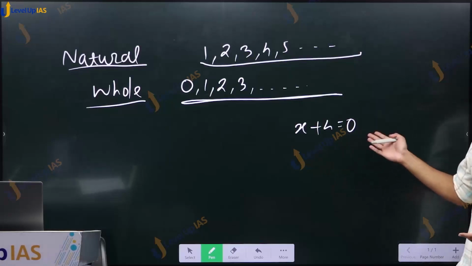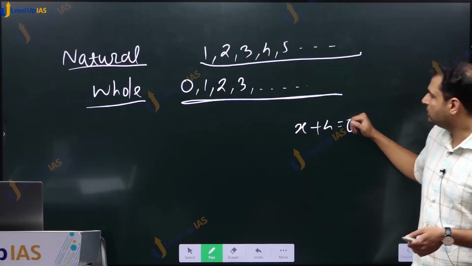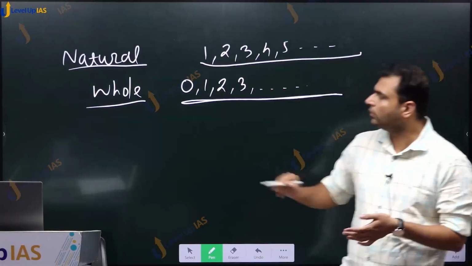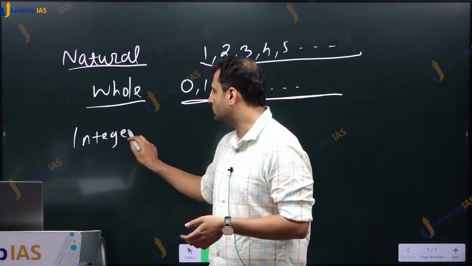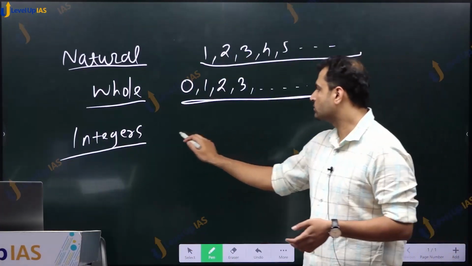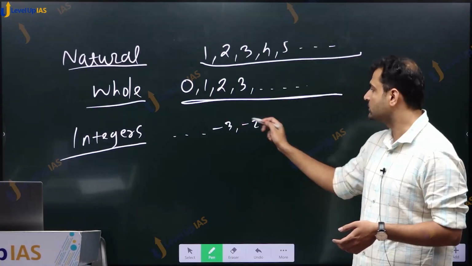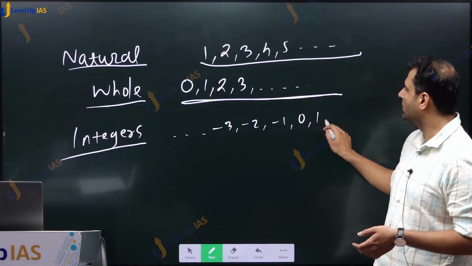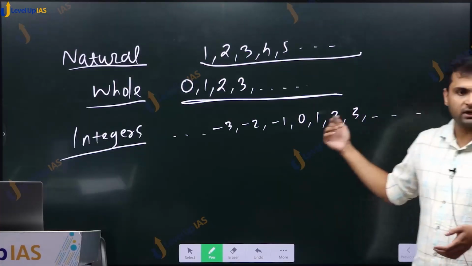This kind of equation does not have any solution in this system. So this system was further extended to include negative numbers, and this system we call integers. So it goes to minus infinity on that side, then minus 3, minus 2, minus 1, 0 in the middle, and then 1, 2, 3, and it extends on this side. These are called integers.